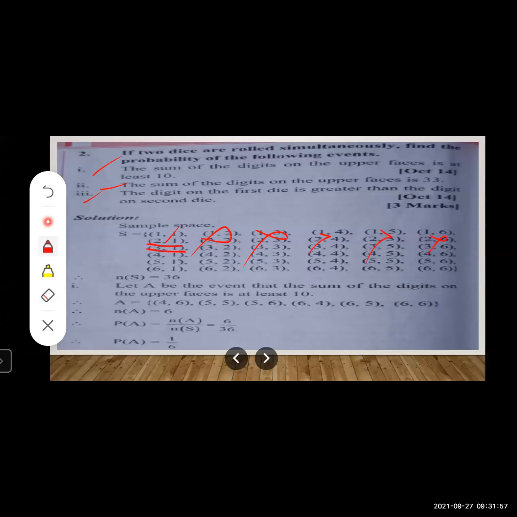Now again see 3 1, the digit on the first die is bigger. Here also the digit on the first die is bigger. Here it is equal. Here smaller, smaller, smaller.